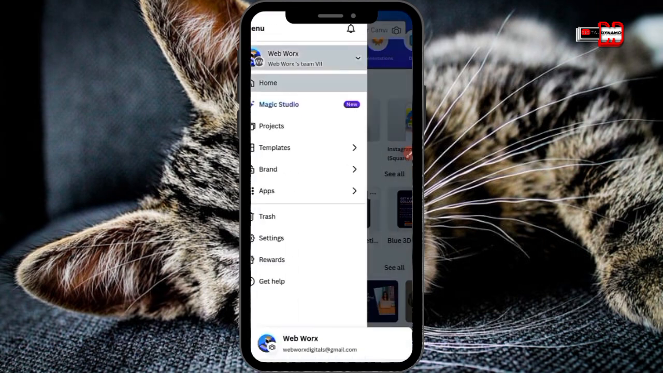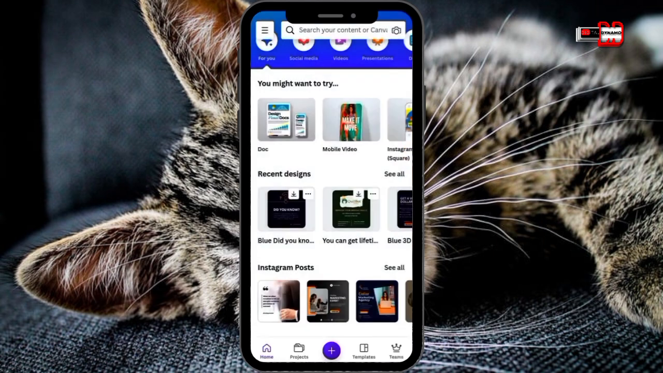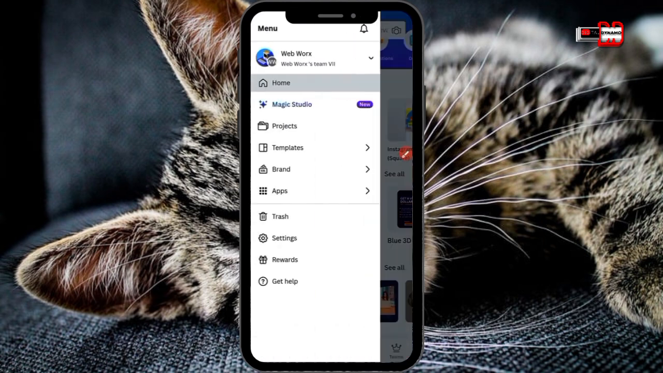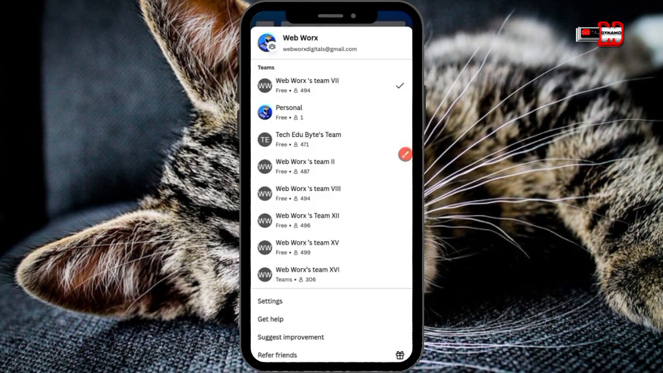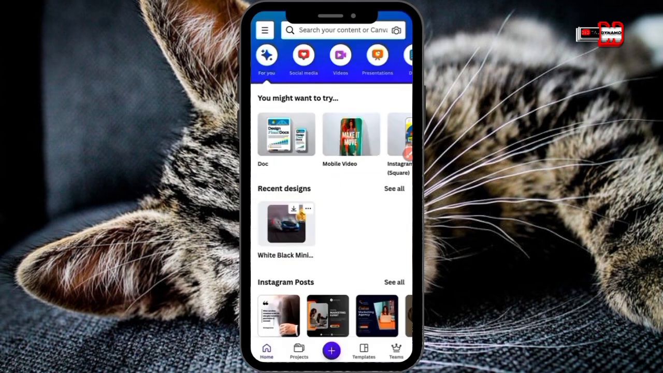Tap on where I see my name. This is what I did. I tap on this menu on the top left hand corner here. Then I'll tap on where I see my name. When I tap on the menu, I'll tap on this arrow down here. Then I'll switch to, let's say, Team XV. So now you can see I am completely in a brand new team.